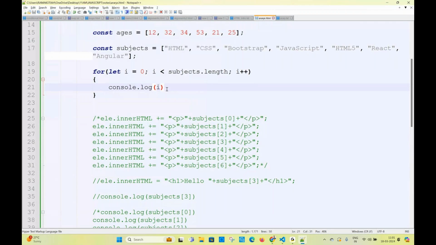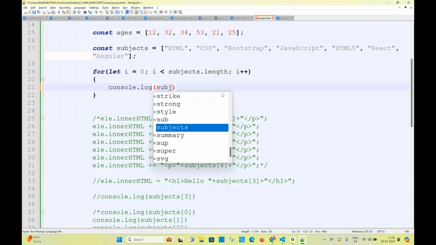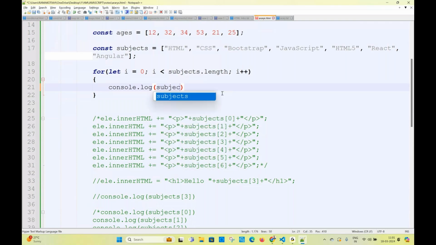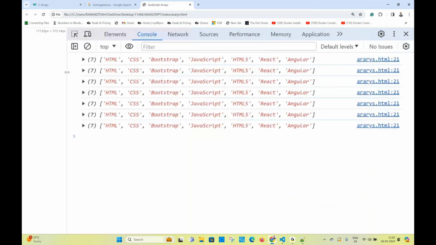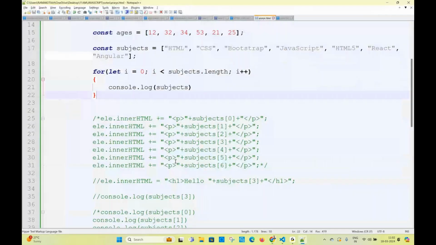Okay, now here I am writing subjects. Tell me please, what is the output I can get? What I am printing is the array. Then what are you going to get? 7 times the same array. You are expecting HTML, CSS, Bootstrap. See what I am writing. What is the output we are getting? If you think in such a way, you get the results clearly. Now I am writing here. Tell me please, what is the output right now I can get?